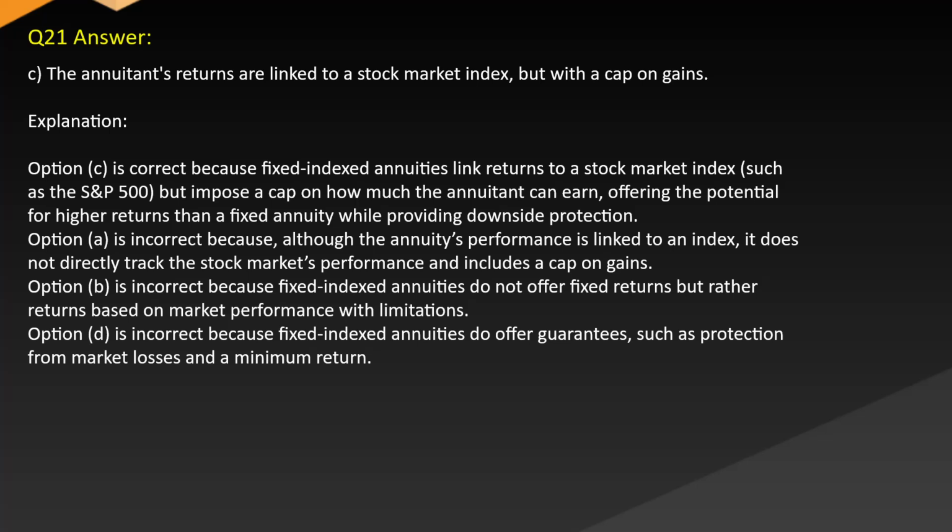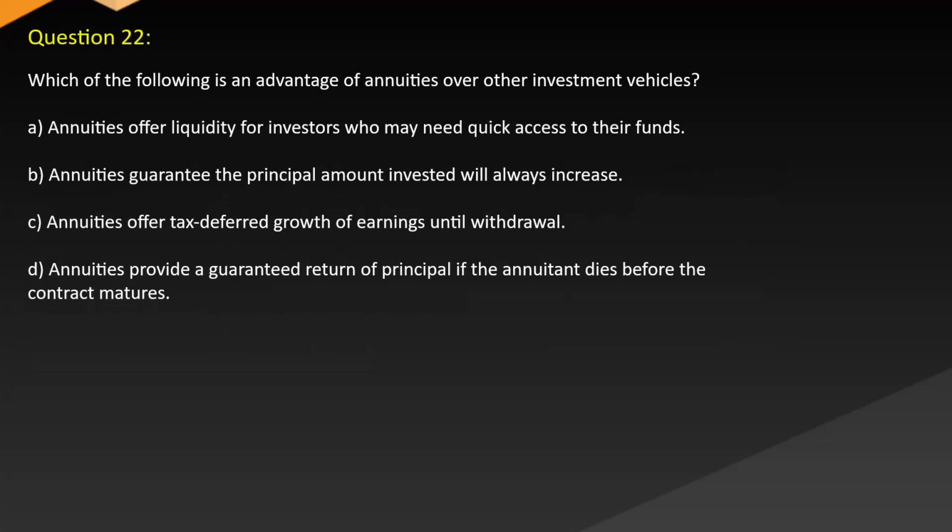Option A is incorrect because although the annuity's performance is linked to an index, it does not directly track the stock market's performance and includes a cap on gains. Option B is incorrect because fixed indexed annuities do not offer fixed returns, but rather returns based on market performance with limitations. Option D is incorrect because fixed indexed annuities do offer guarantees such as protection from market losses and a minimum return. Question 22.